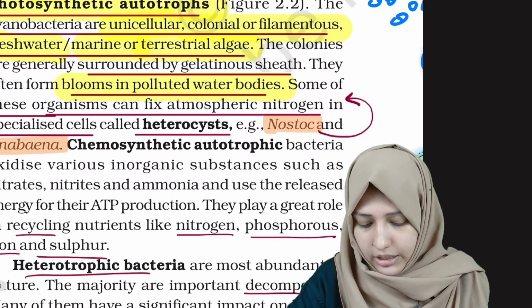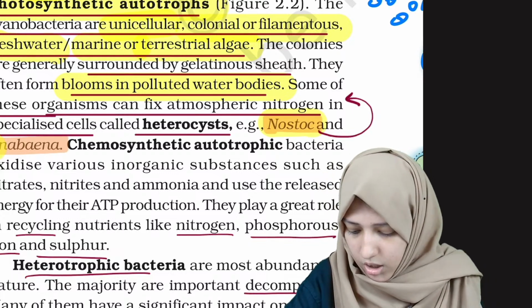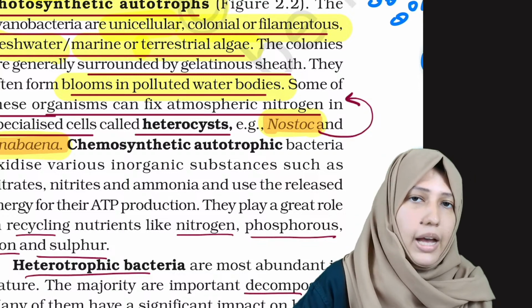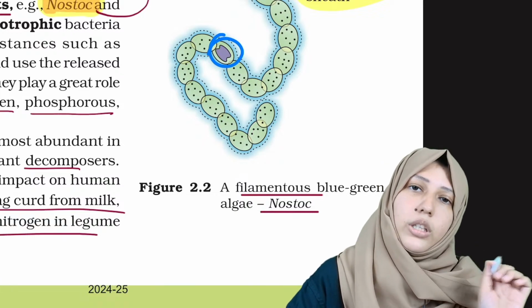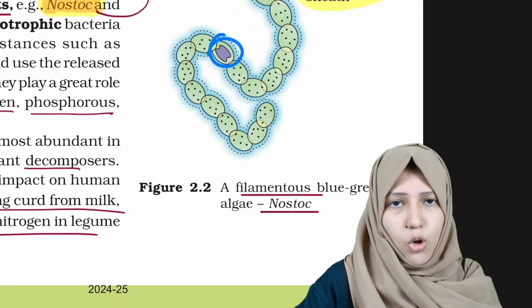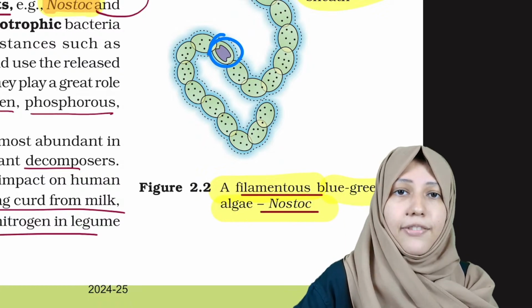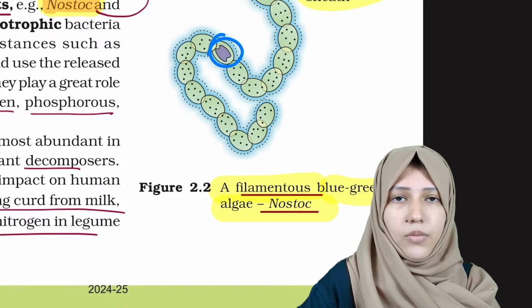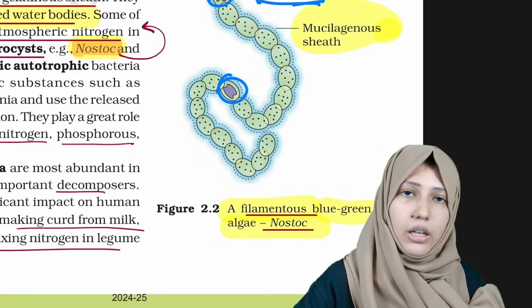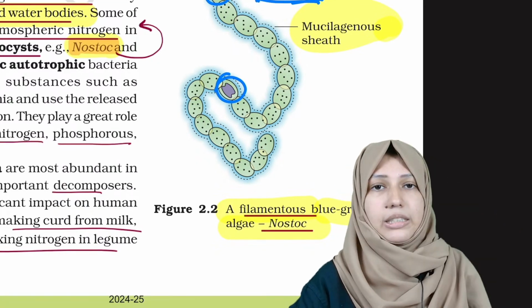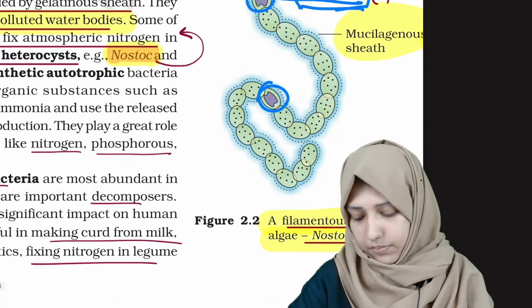Now let's see the examples for this cyanobacteria. Examples for cyanobacteria are Nostoc and Anabaena. As given here, they may ask: Nostoc is a unicellular cyanobacteria, is it right? No, because Nostoc is a filamentous blue-green algae. You shouldn't skip these pictures and what is written under these pictures, because it's an MCQ point. A filamentous blue-green algae, Nostoc.